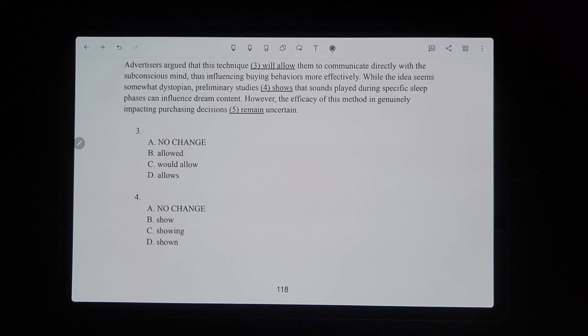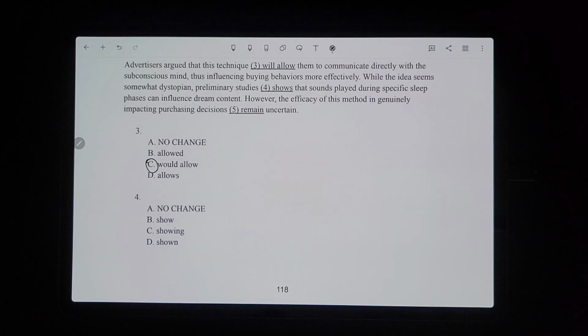Well, actually, singular doesn't even matter here because it's the conditional one, where you would have to say would plus whatever the verb is. So would allow would be the correct version here because it's something that has not happened but could happen, like a hypothetical situation. That's when we use that conditional.